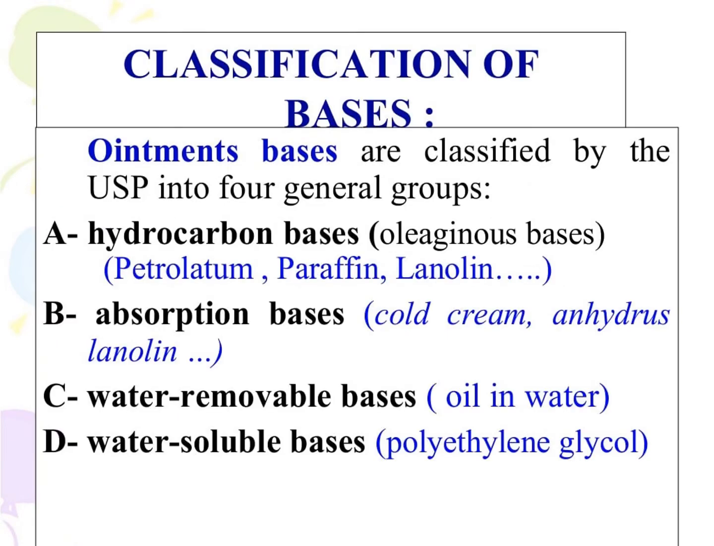Classification of the bases. The ointment bases are classified in the USP into 4 general groups. First is hydrocarbon bases, also known as oleaginous bases. Examples of hydrocarbon bases are petrolatum, paraffin and lanolin. Second is absorption bases. Examples of absorption bases are cold cream and anhydrous lanolin. And third is water removable bases, also known as oil in water, and the water soluble bases. An example is polyethylene glycol.